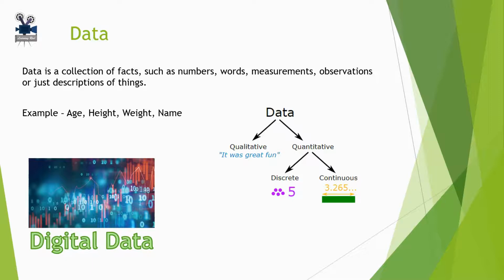Now, data can be qualitative or quantitative, right? Qualitative data is descriptive information. It describes something. And quantitative data is numerical information or numbers. Quantitative data can be either discrete or continuous, as you see on the screen. Discrete data can only take certain values like whole numbers. Continuous data can take any value within a range. Discrete data is counted, continuous data is measured. In a nutshell.